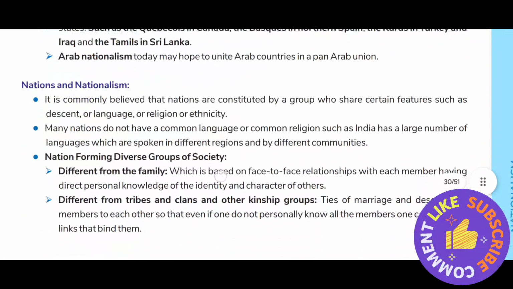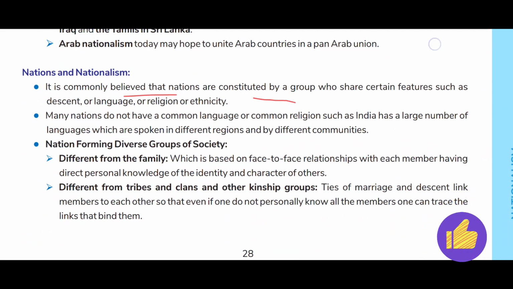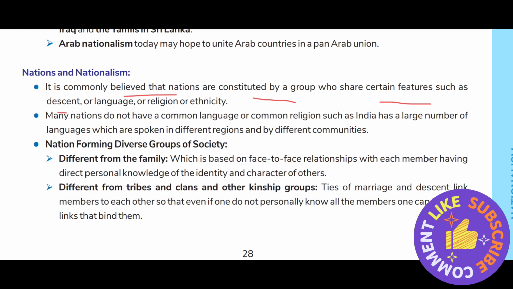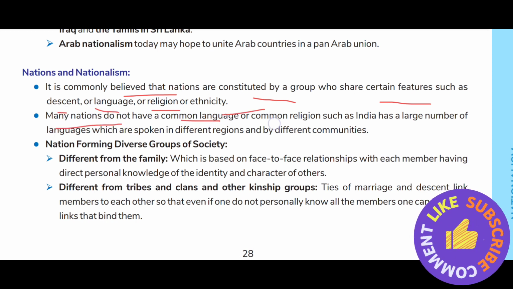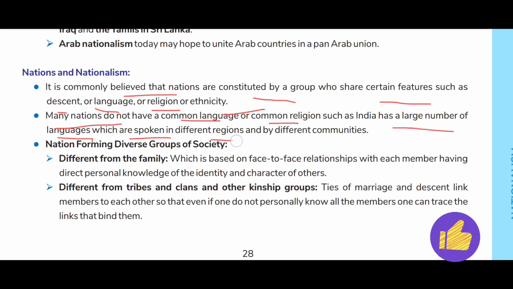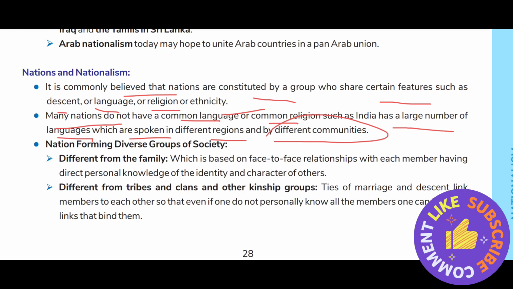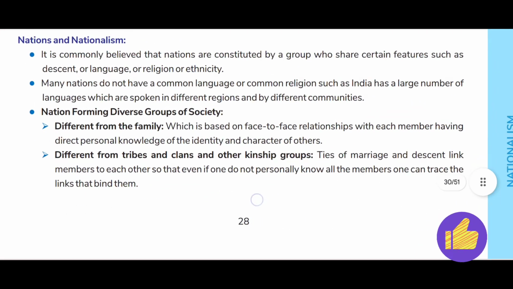So what are nations and nationalism? It is commonly believed that nations are constituted by groups who share certain features such as descent, language, religion or ethnicity. Many nations do not have a common language or common religion. For example, India has a large number of languages which are spoken in different regions and by different communities. A nation is formed by a diverse group of society.